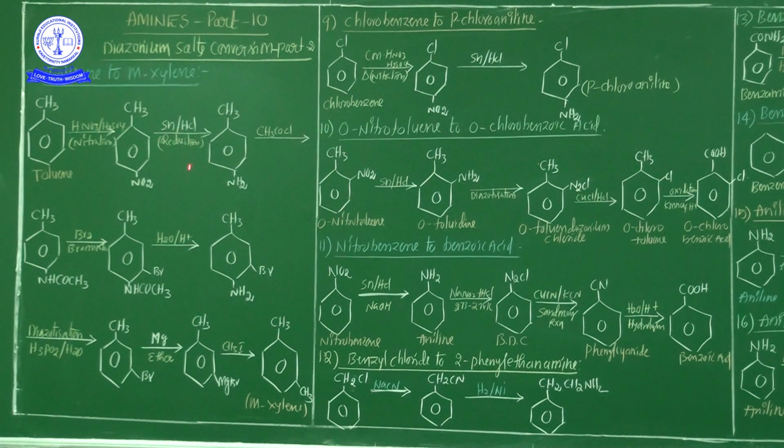Okay, my dear students, all the conversions are very, very important, because chemists or chemistry scientists are always doing these conversions in the laboratory. For example, how to convert toluene into another product. So toluene is converted into M-xylene. If M-xylene is required, how will you prepare the M-xylene? Through the toluene process.